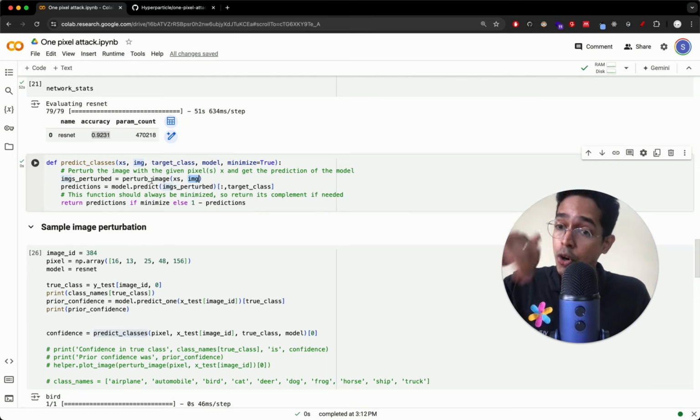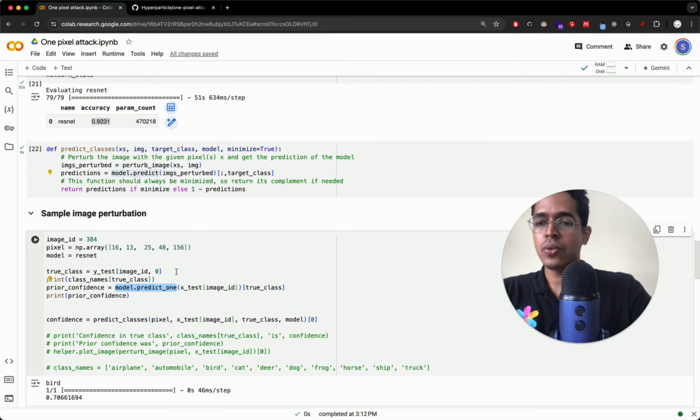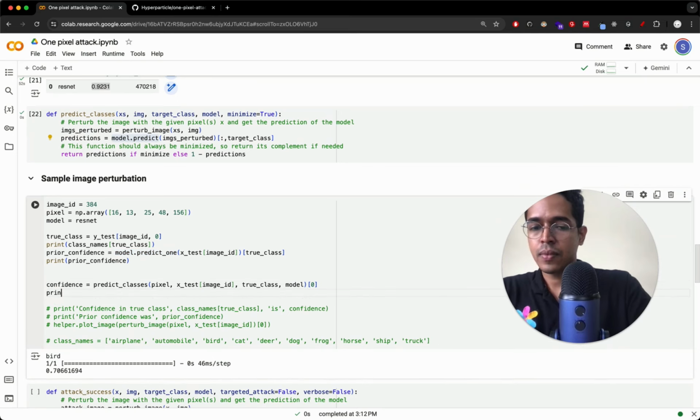And then on top of this perturbed image, we are calling model.predict. Here we are calling model.predict on the original image. So now we can print the new confidence, which is the confidence after modifying the image.